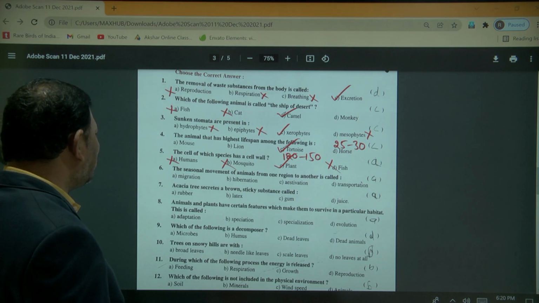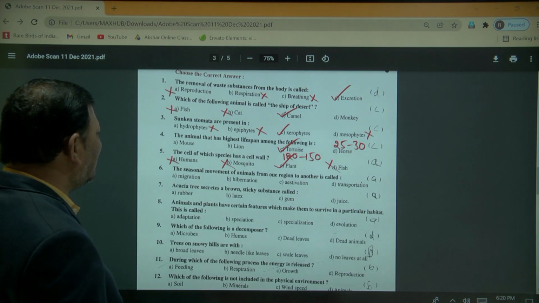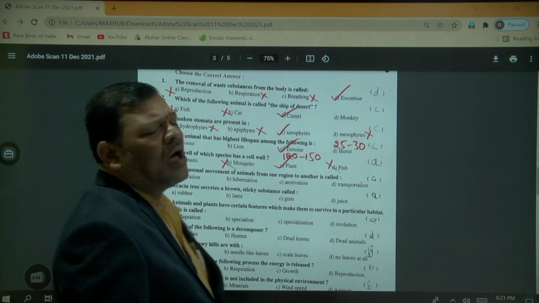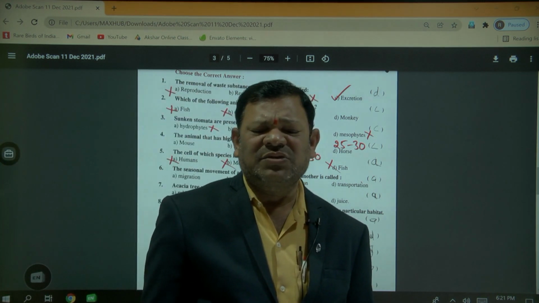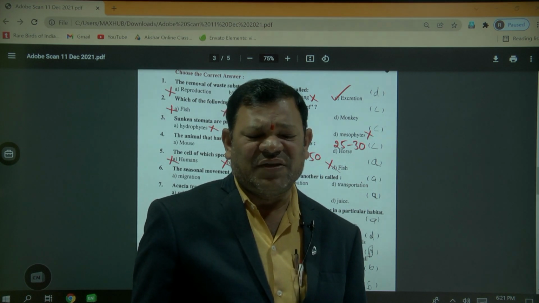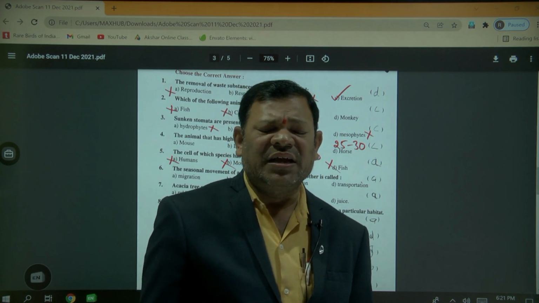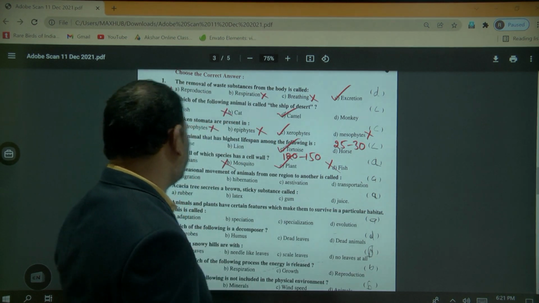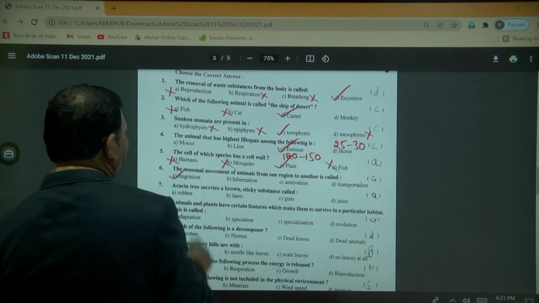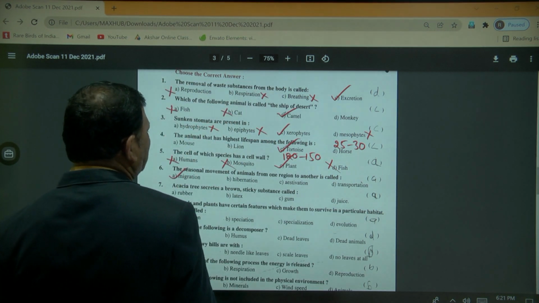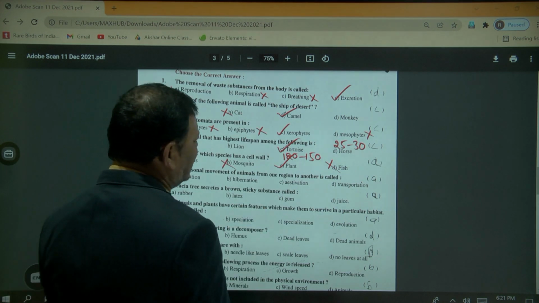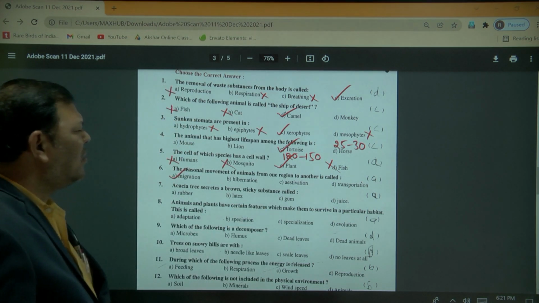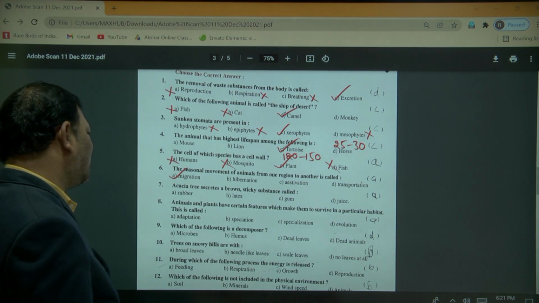Next, the seasonal movement of animals from one region to another region is called what? Organisms move from one place to another in search of food, shelter, and for reproduction. That is nothing but migration. Hibernation and estivation are winter sleep and summer sleep, and transportation is not correct either.